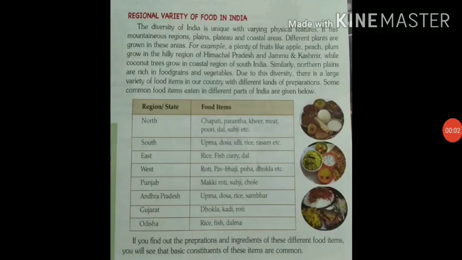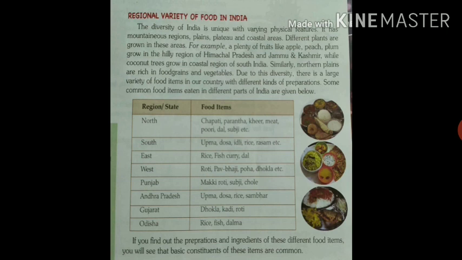So our next topic is regional variety of food in India. Regional variety of food in India means that there is a different variety of food found in our country. The diversity of India is unique with varying physical features. So India is known across the world because of its diversity. Varying physical features means natural features on the surface. So it has mountainous regions, plains, plateaus and coastal areas. These are the physical features of our country.